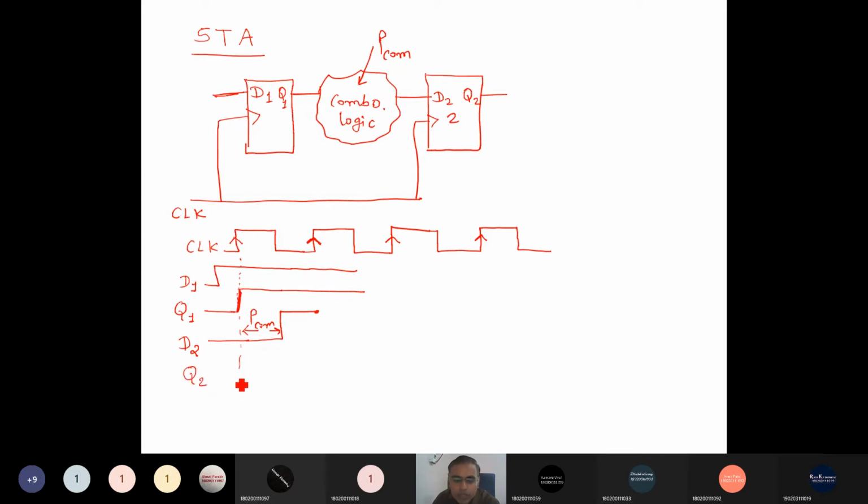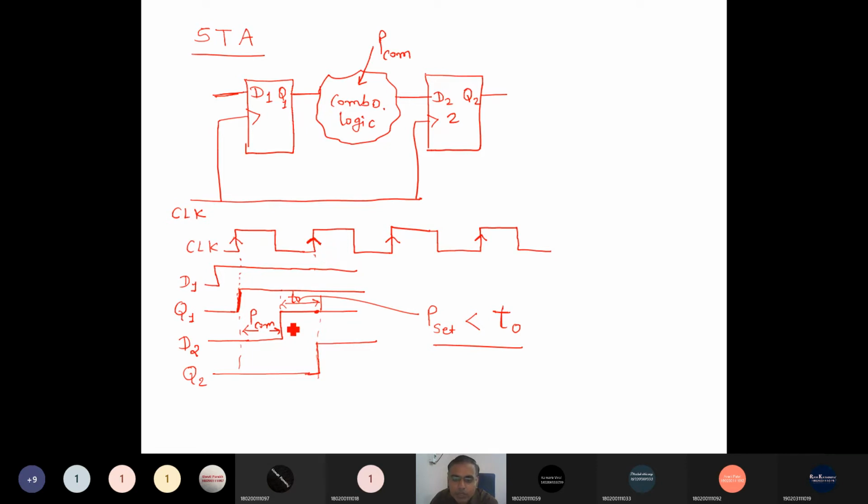before the next positive edge of the clock, and it should be 1 before the setup time. Then it takes the correct sample. So here we'll get Q2 equal to 1, if this time is greater than the setup time. Suppose this time t0 is greater than the setup time, then it takes the correct sample and we'll get Q2 as 1 at the next positive edge, right?